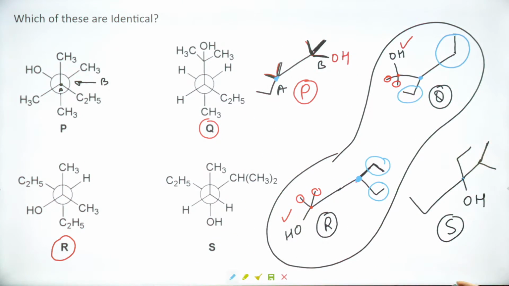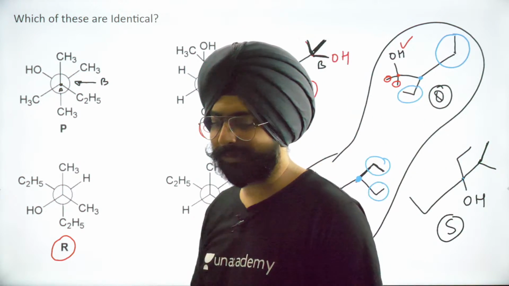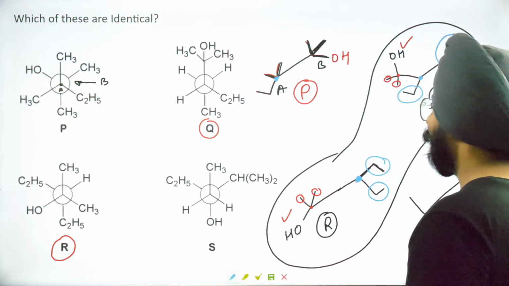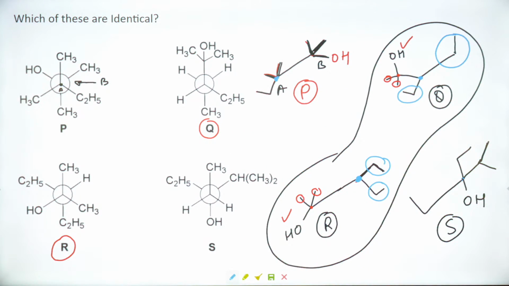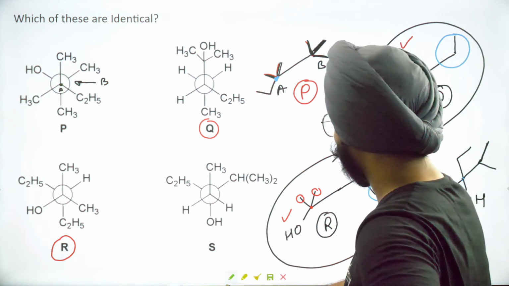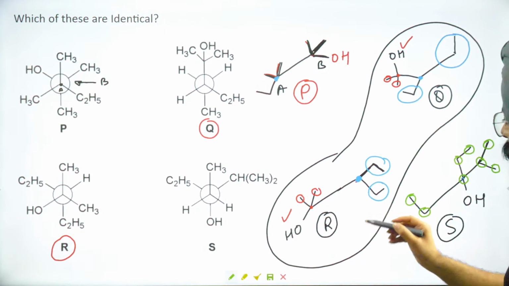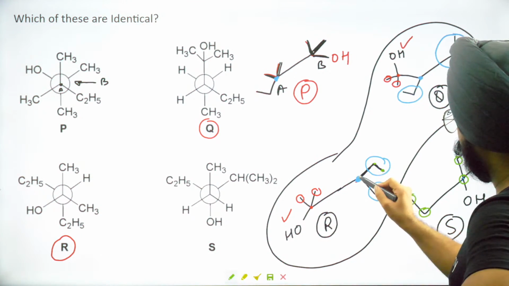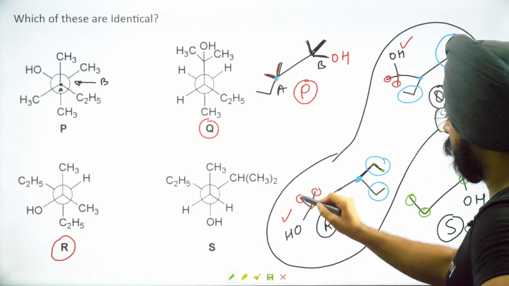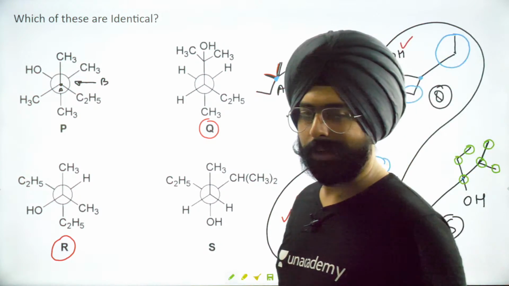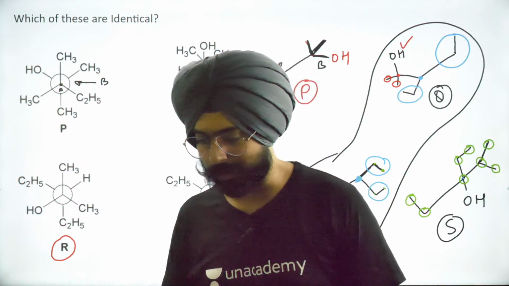Anurag is saying that, sir, the first approach should be counting the carbons. Is there a difference in the number of carbons in these structures? If that, then Anurag, you won the prize for coming up with the easiest solution. Let's take this. 1, 2, 3, 4, 5, 6, 7 and 8 carbons. And what about this one? 1, 2, 3, 4, 5, 6, 7, 8 carbons. Counting carbons gets you nowhere. It just wastes time.